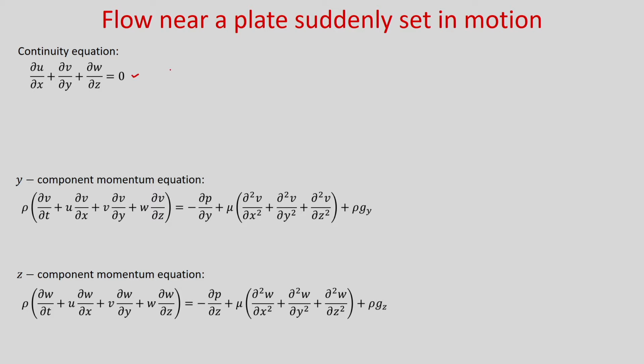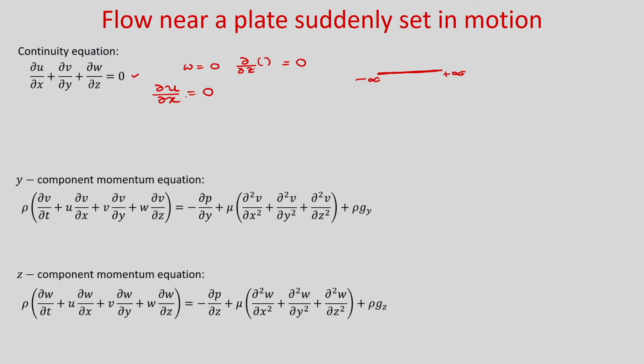Now, we have already said that in the z direction it is infinite. So, obviously w will be 0 and any gradient in that direction will be 0. And as the plate is infinite in the x direction, the x component velocity profile is invariant in the direction parallel to the wall. That means del u by del x will be 0.